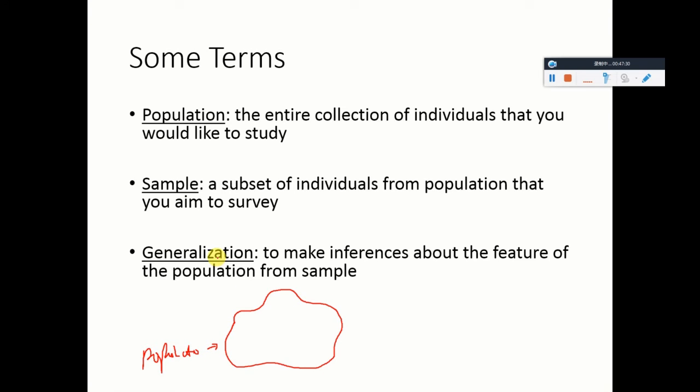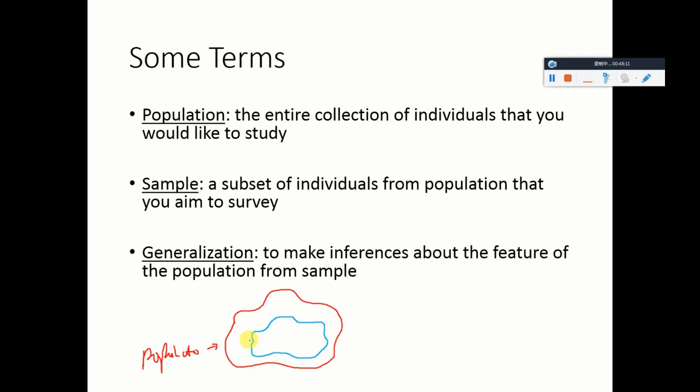So if you would like to make generalizations, that is, to generalize the findings that you have based on a sample to the population, you want to make sure that your sample, despite being smaller in size because it's a subset of the people that you can gather from the population, will look very much like the population. There we go.